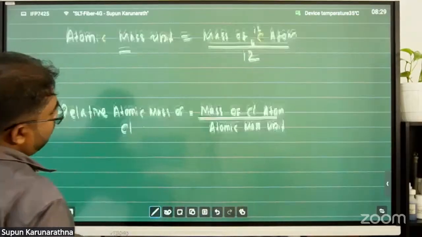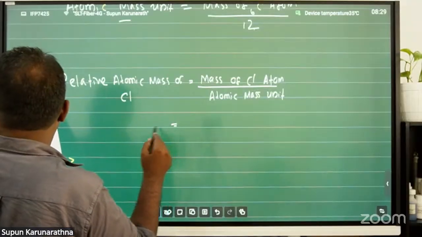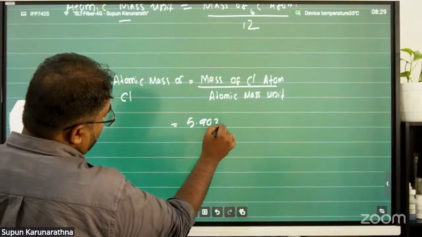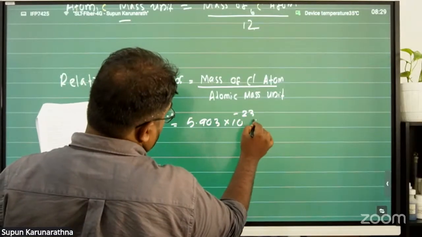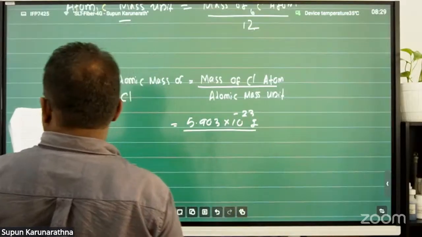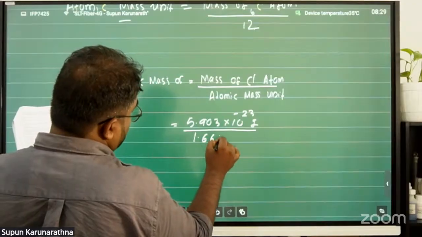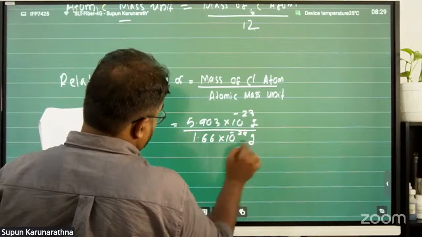Right? Okay, that's the point. The mass of the chlorine atom is 5.903 × 10^-23 gram, divided by the atomic mass unit, 1.66 × 10^-24 gram.